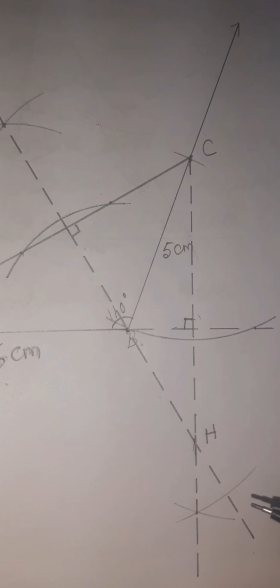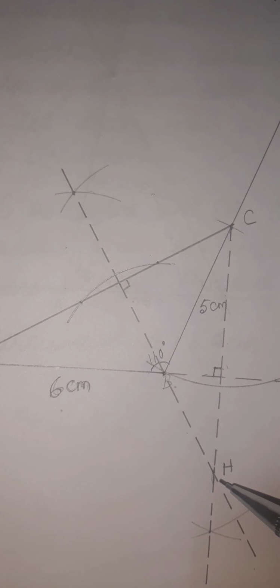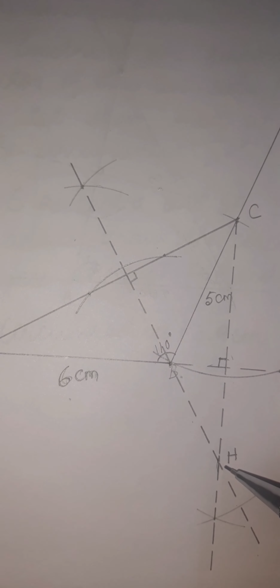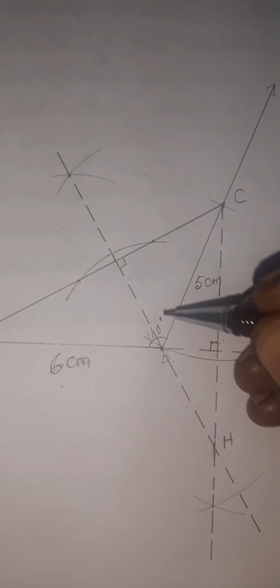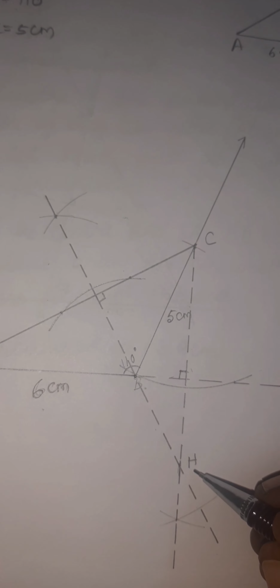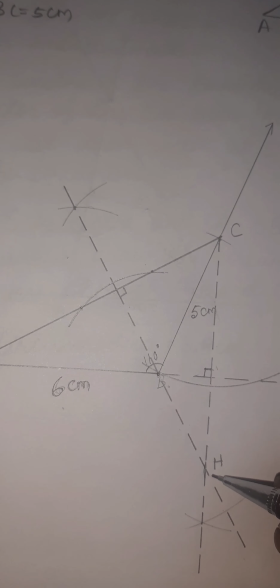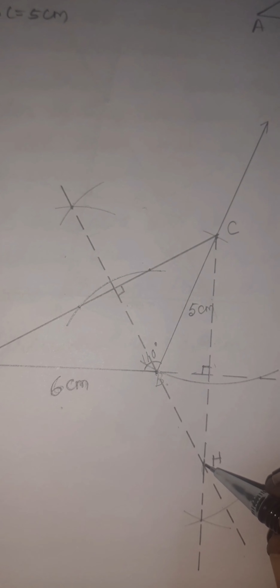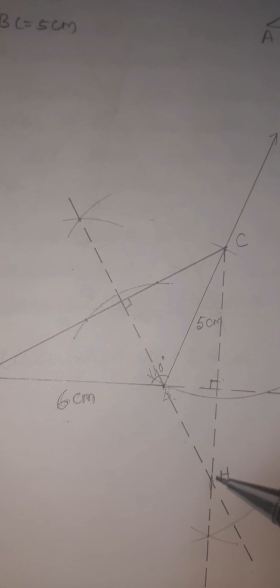Understood? So we got the 2 altitudes. The meeting point of the altitudes, we got it outside of the triangle. In some situations we will get it inside. Anyway, the orthocenter is the meeting point of the altitudes. So we got it and mark that. It is completely over now.